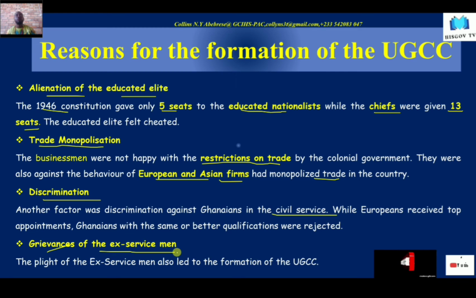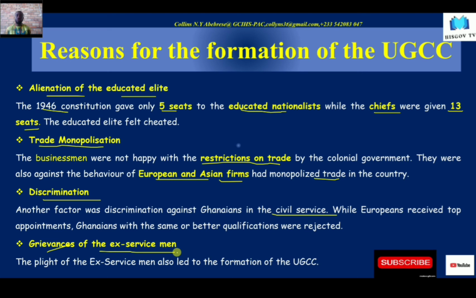Now, during their recruitment stage, they were promised beautiful packages that if you win the war and return, some of them were going to be given employment, some of them were going to be given wives, some of them were going to be given houses and even jobs to do. But upon their return, all these promises were not fulfilled by the Europeans.